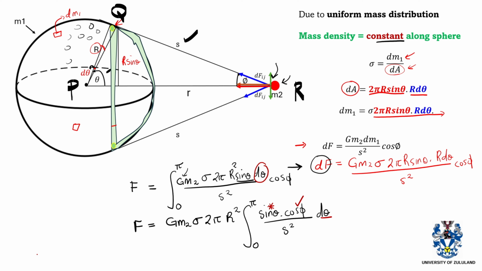So s squared will be equal to r squared plus r squared minus 2rr cos of 0 radians in this case. So cos of 0 is just 1. We'll just have our expression as s squared is equal to r squared minus 2rr plus r squared.